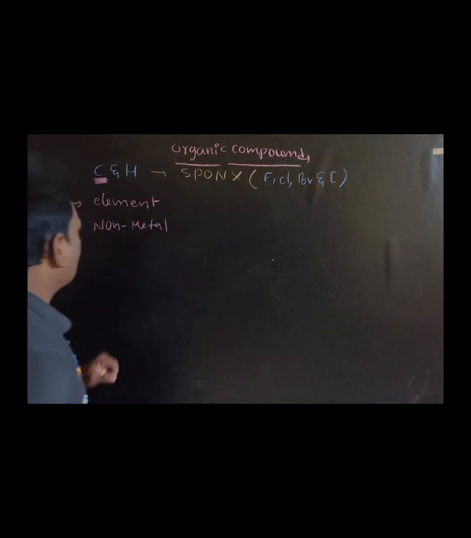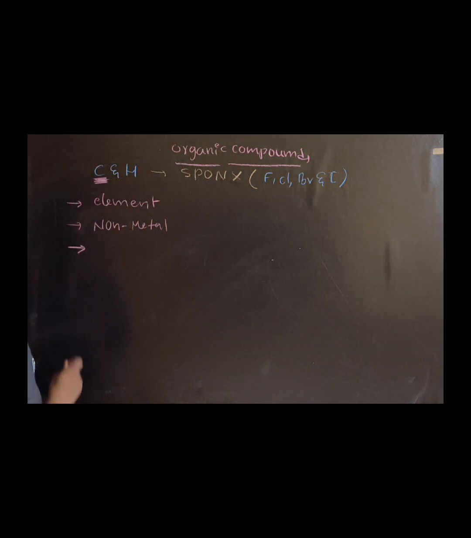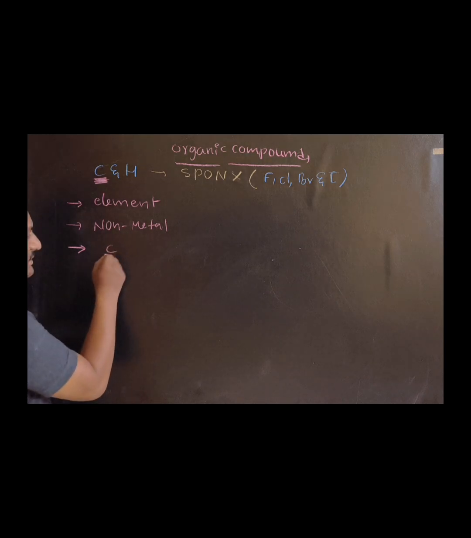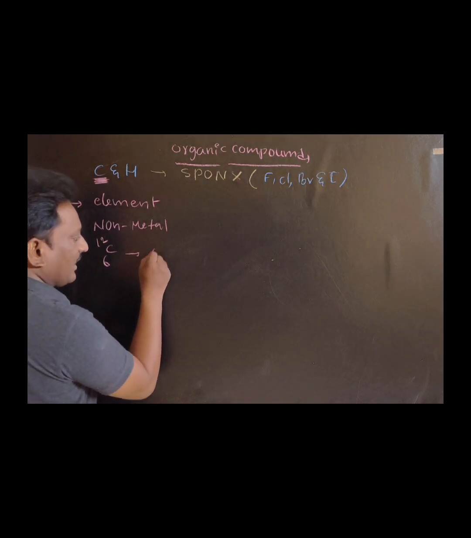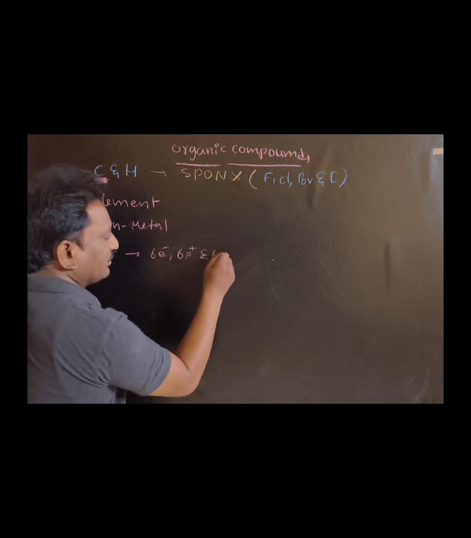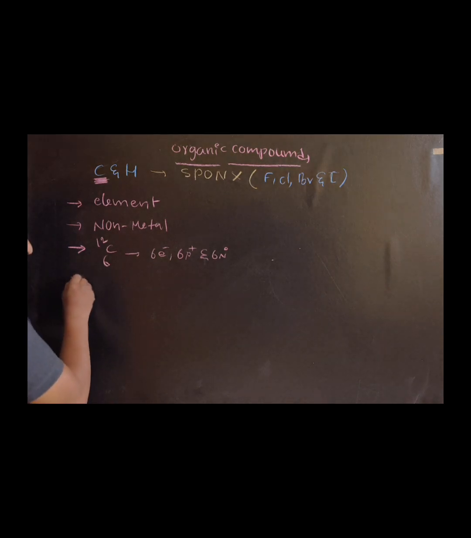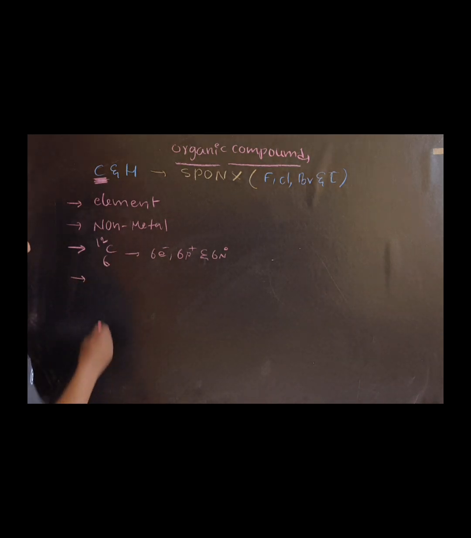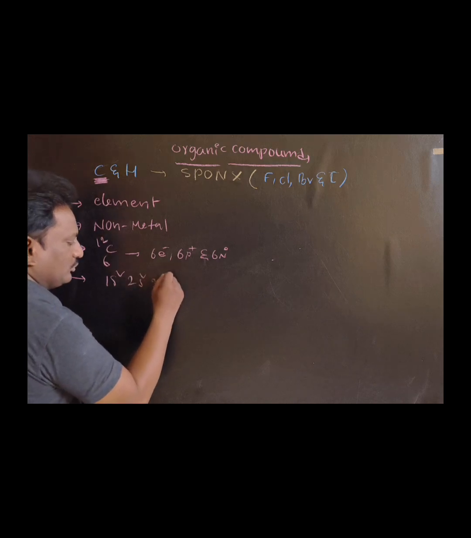So carbon itself is a non-metal, and carbon has atomic number 6 and mass 12. That means each carbon atom has 6 electrons, 6 protons and 6 neutrons. Next, the electronic configuration of carbon is 1s2, 2s2, 2p2.